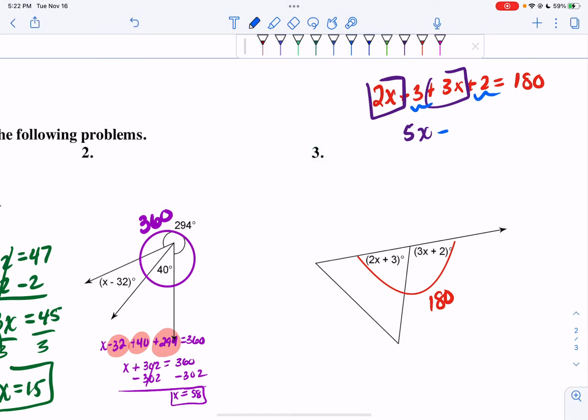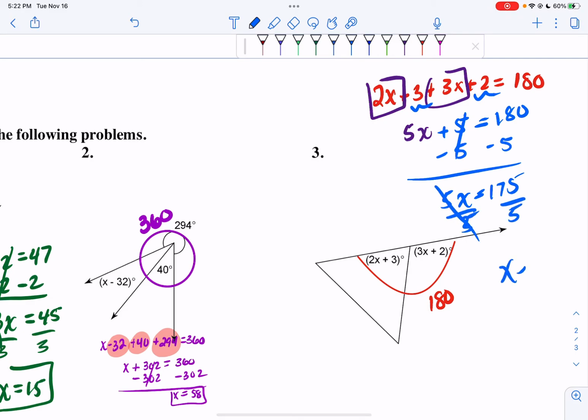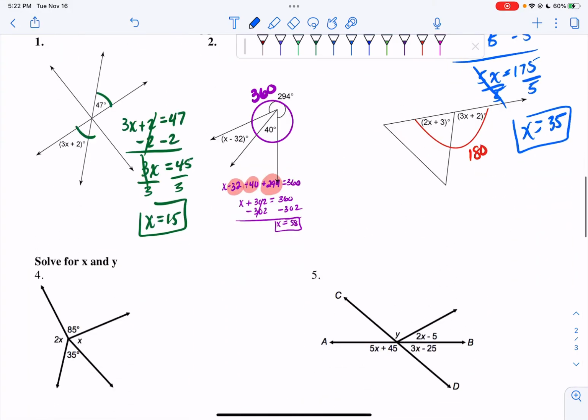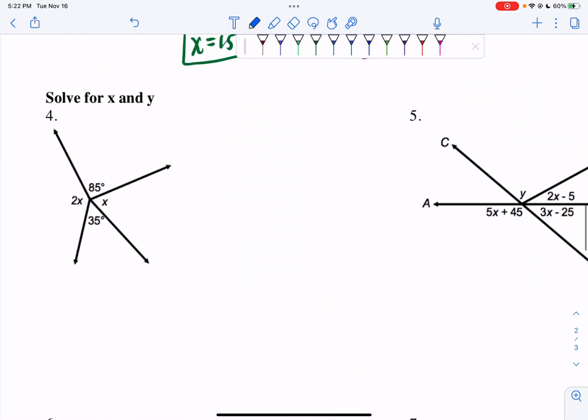3 plus 2 is 5, and that's equal to 180. I'm going to subtract 5 from both sides of my equation, and I get 5x equals 175. And I'm going to divide by 5, and I get x is equal to 35. And that's my final answer. Let's go on to some more challenging ones.